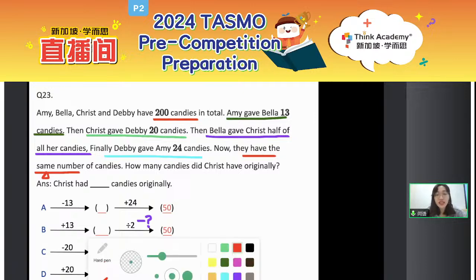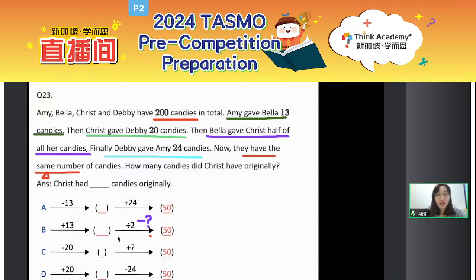So if you just think backwards, it will be 50, and then what should we do? That is times 2, right? 50 times 2, you will get 100. So what is the value of the question mark? For the question mark, it should be 50 as well.